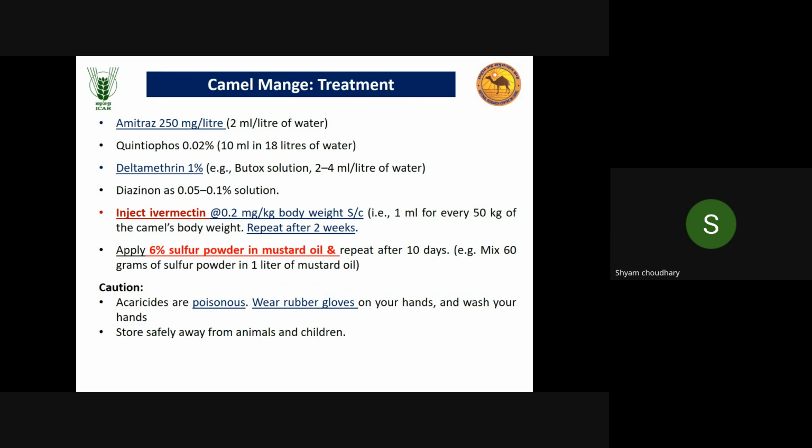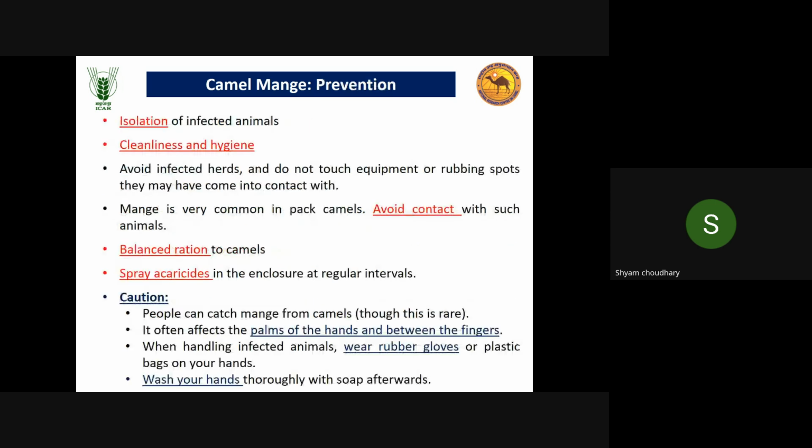Then another method which is mostly used and very effective, simultaneous with ivermectin, is to give 6% sulfur powder in mustard oil. It is very effective in camel. Then we should keep the caution that acaricides are poisonous, so we have to keep this in mind during treatment.